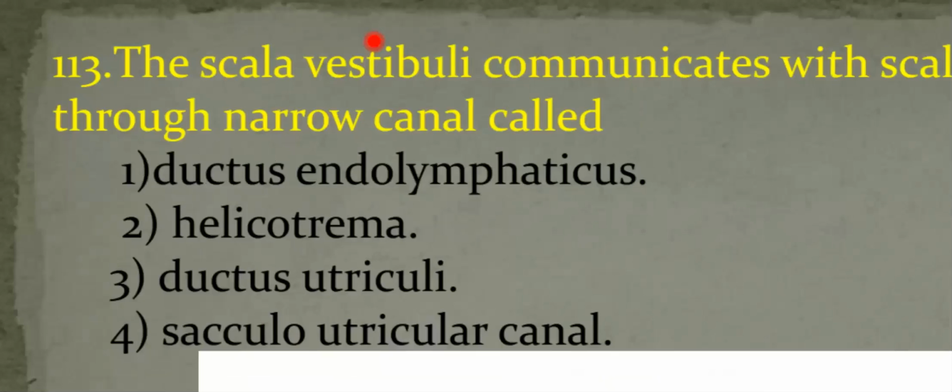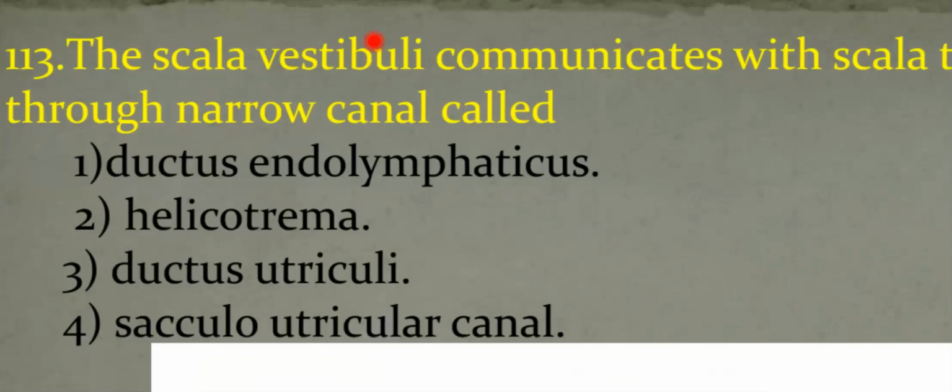First, ductus endolymphaticus. That is a duct that arises from the utricle. And third option, ductus utriculi. This is also a duct that arises from the utricle. Sacculo-utricular canal: the canal which connects the saccule and utricle is called the sacculo-utricular canal. So your answer, the scala vestibuli communicates with the scala tympani through a narrow canal, that is helicotrema, is a very important point.